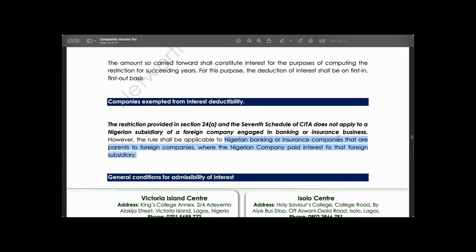Nigerian banks or insurance companies that are parent to foreign companies, where the Nigerian company pays interest to a foreign subsidiary. So we are saying if you are parent to a foreign company, you are exempted. But a Nigerian company that is operating in bank and insurance that is a subsidiary to a foreign company, this does not apply to them.